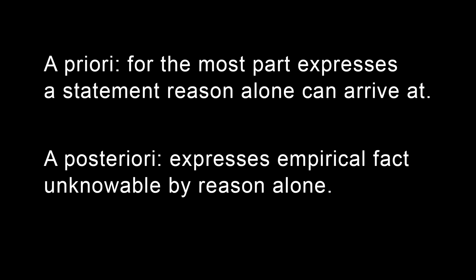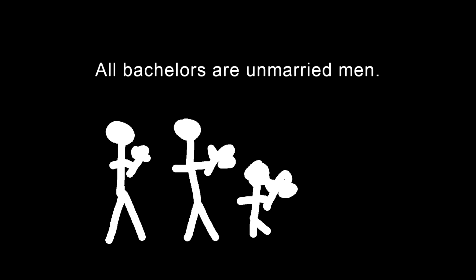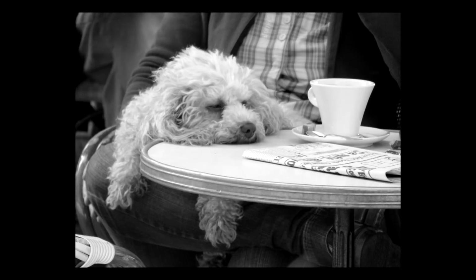Something that is a priori for the most part expresses a statement reason alone can arrive at, while something a posteriori can be best explained as something that expresses empirical fact, unknowable by reason alone. So for example, I could say all bachelors are unmarried men. What is this? It is a priori because it does not necessitate anything other than reason alone. However, if I were to say a dog is on the table, this is a posteriori, because you cannot arrive at that conclusion through reason alone.